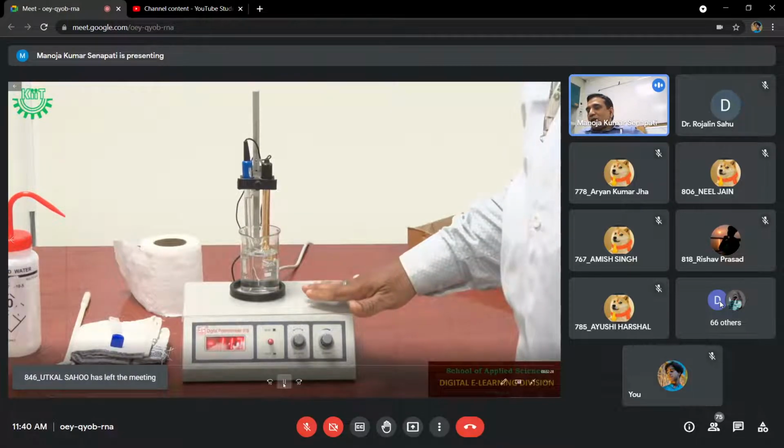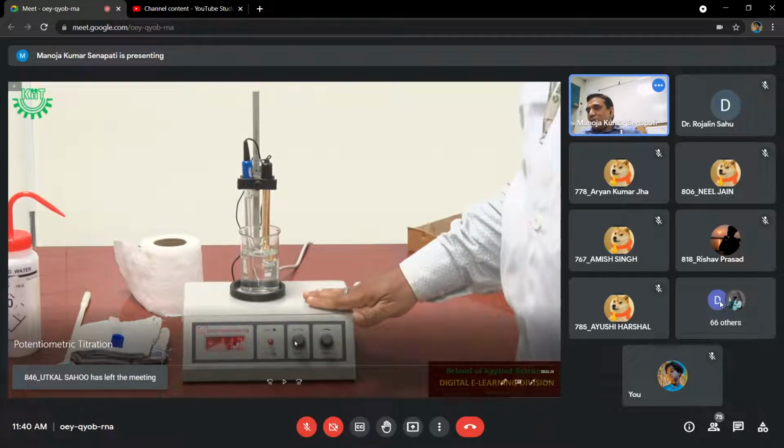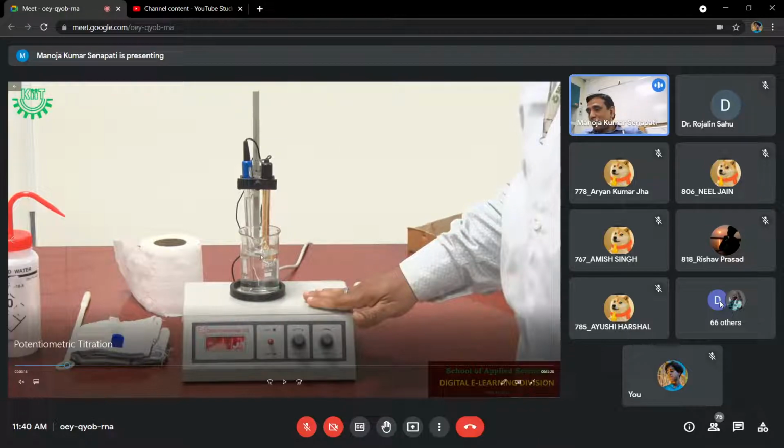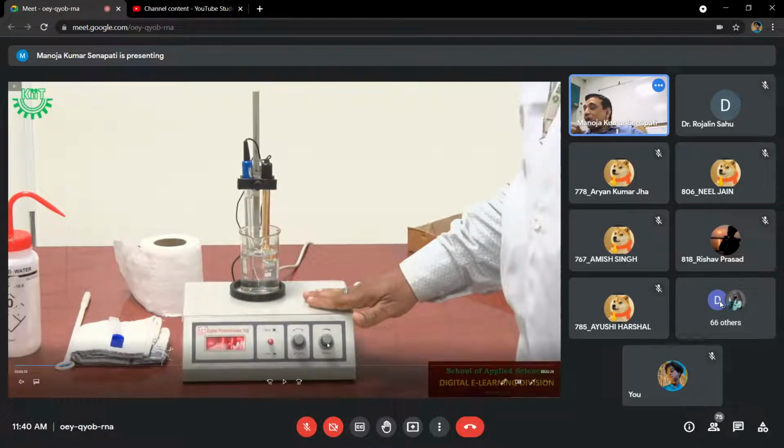This one, you can see there are two knobs. This knob is called a set zero knob. I will explain what the function of this knob is while you are carrying out the experiment or while you are going to take the observation. The next knob is the stirrer knob. That means by rotating that knob, we can mix the solution.